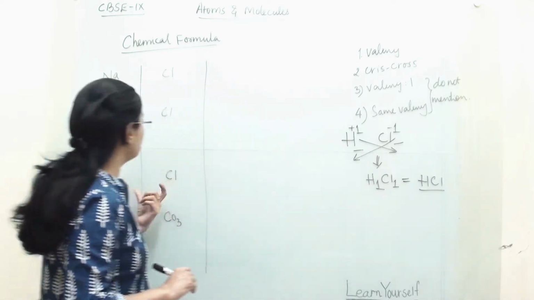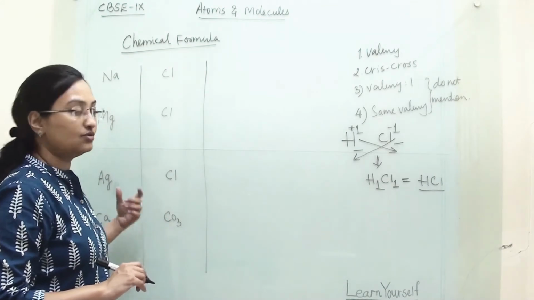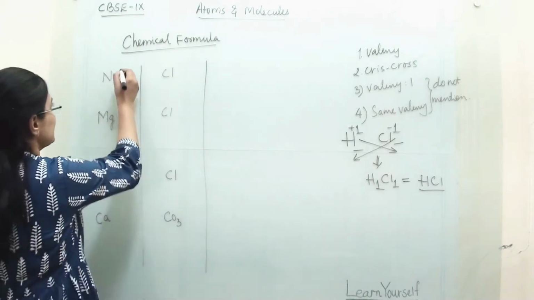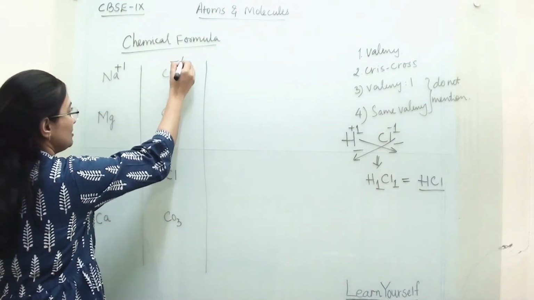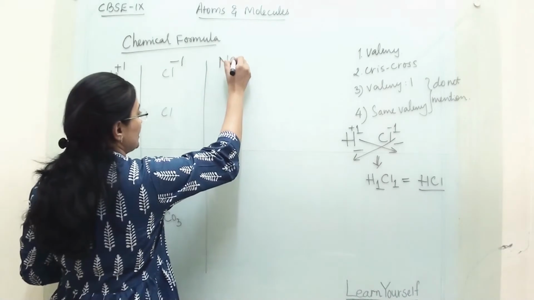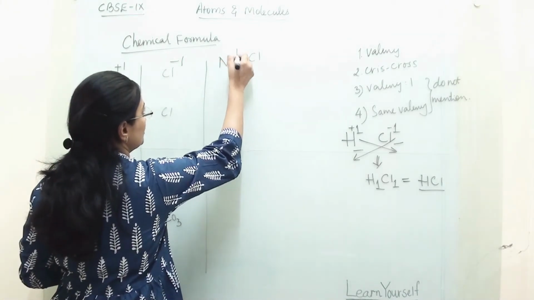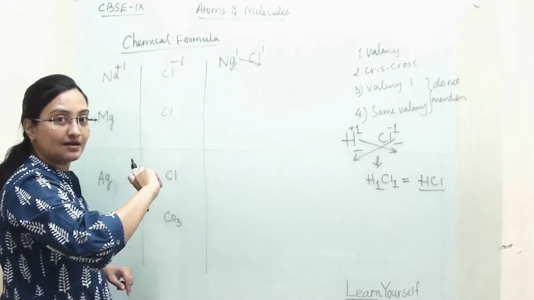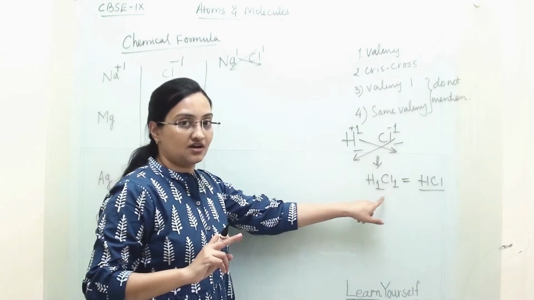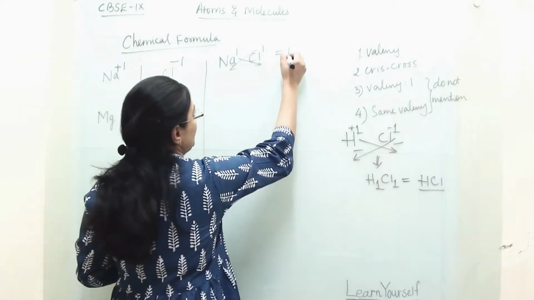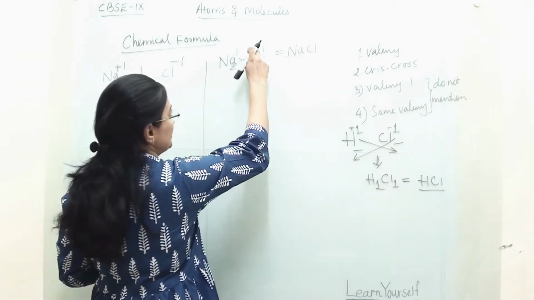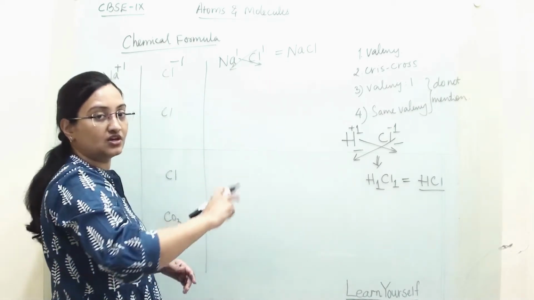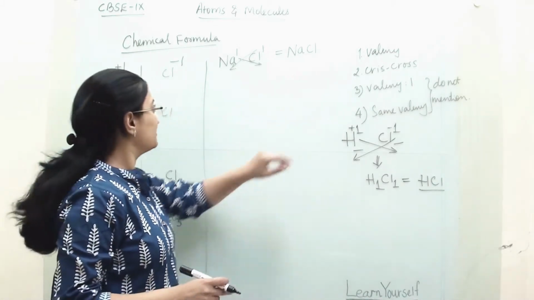Now coming back to this example and we will solve this, so these rules will get clear for you. Na and Cl, their valency is Na +1 and Cl -1. So when we are crisscrossing this, this one and this one will go like this. Now when we are crossing them, here we are not mentioning the charge. So it will be NaCl because if it is 1 then we are not mentioning it. So our compound is NaCl. The name of the compound is sodium chloride.